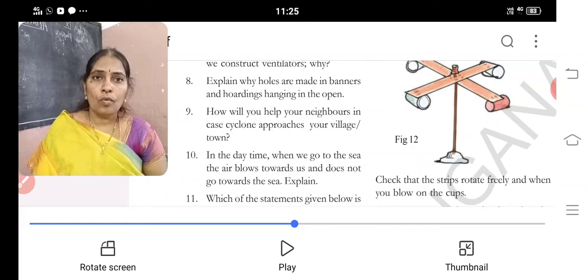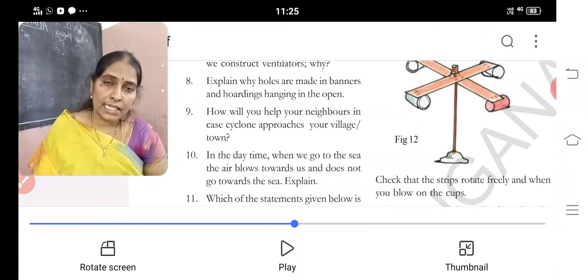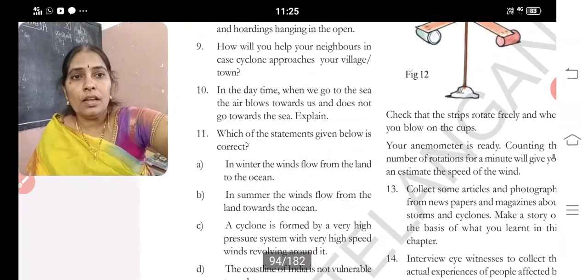This can create a sea breeze, which is a gentle breeze blowing into the land. So air blows towards us, does not go towards the sea during the daytime. Clear?